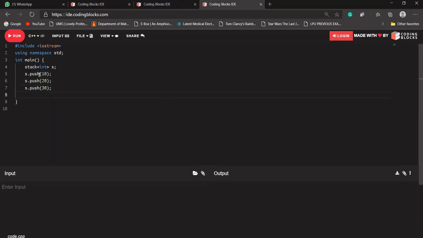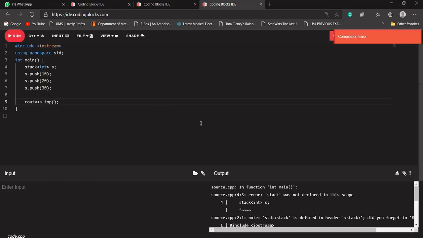What does the push function do? Push function just adds the data at the top of our stack. Let's say I'm trying to print the element that is present at the top of our stack. So let's say I'm writing s.top. What does the top function do? Top function just returns the value that is present at the top.